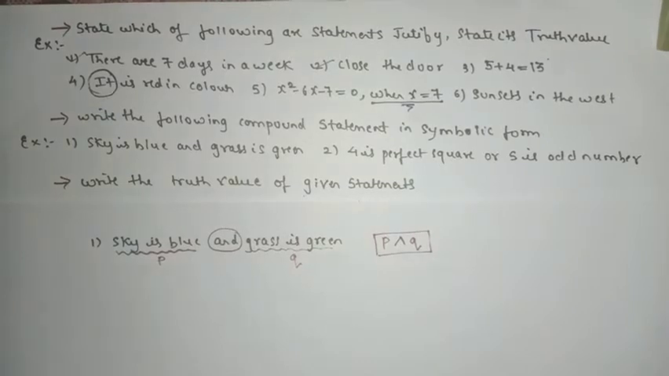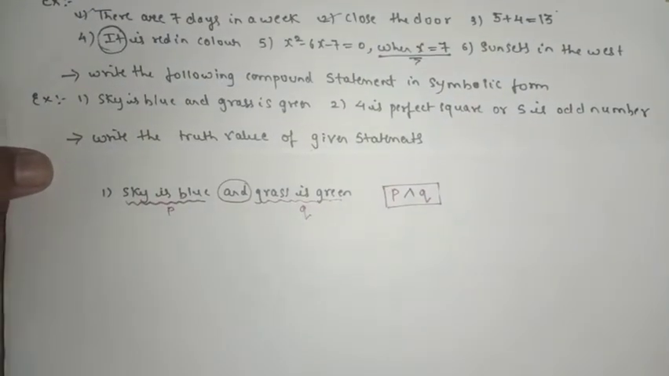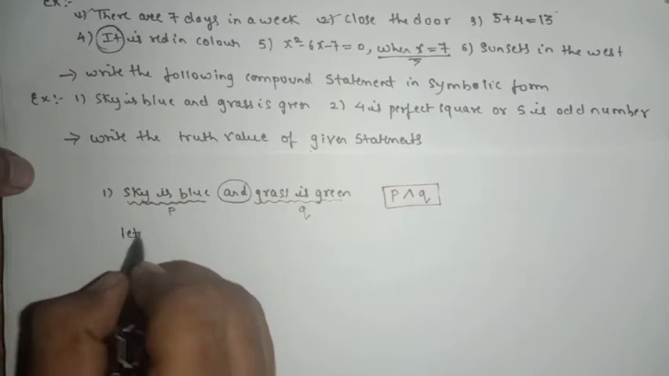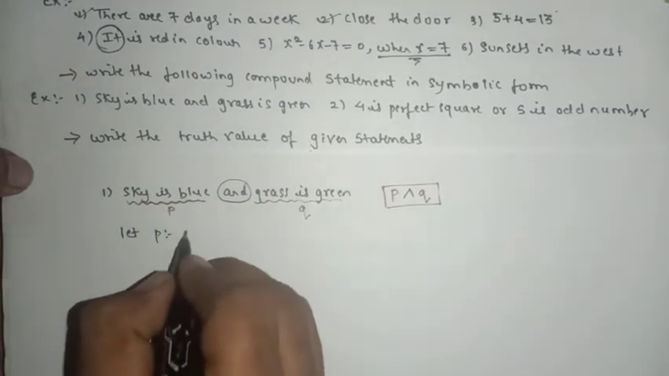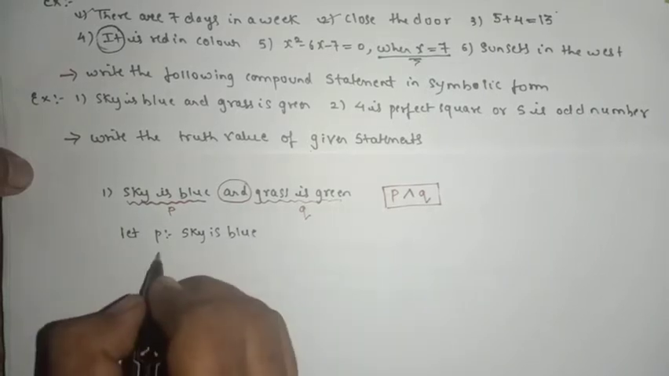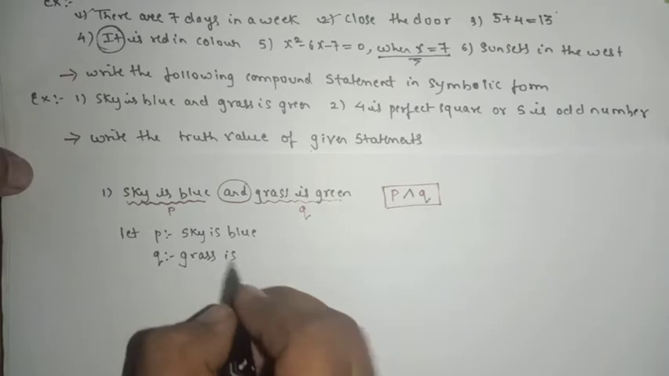But we have to do it in a proper presentation, so we'll see how to present. Okay. So the first step, you will write: let P, sky is blue, Q, grass is green.